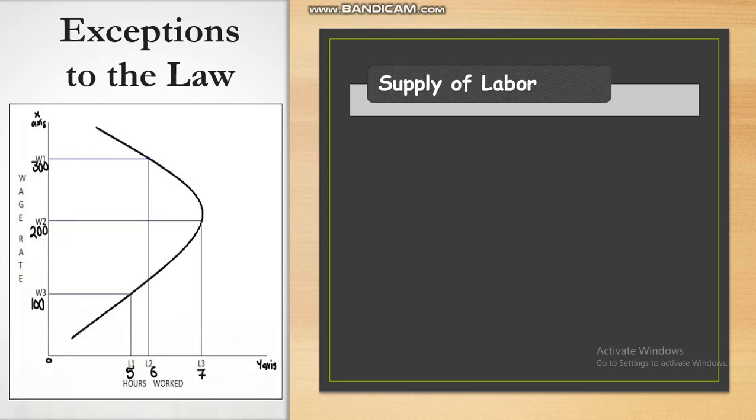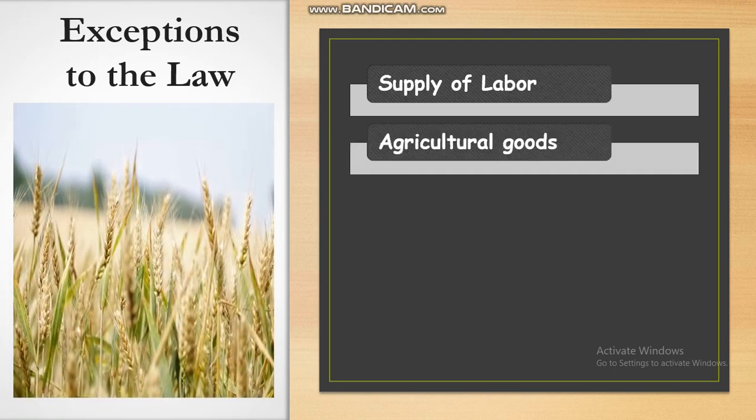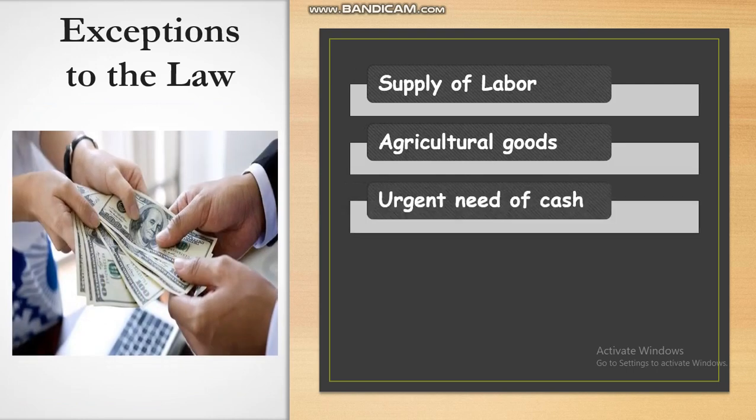As agricultural goods are dependent on weather conditions, the law of supply would not apply to these goods. If weather is not favorable, supply will be low even at higher prices. If the producer urgently needs cash, he will supply goods even at lower prices. For example, if there is a medical emergency in the family, this will cause the supplier to sell goods even at low prices. So it is an exception to the law of supply.